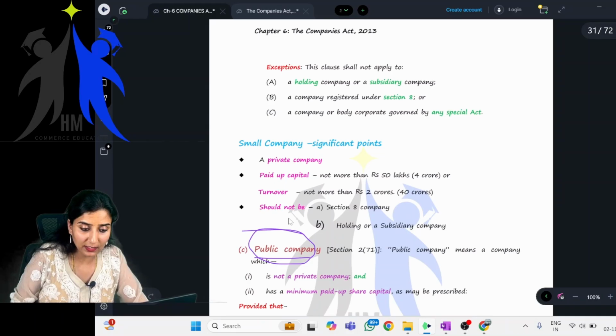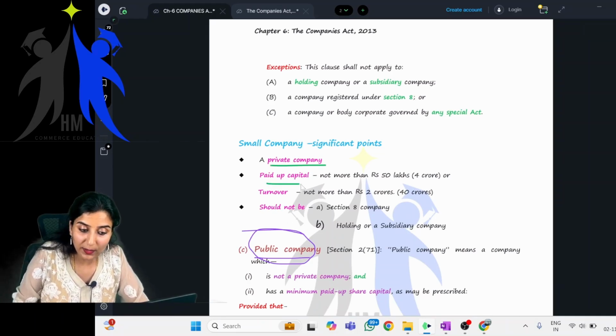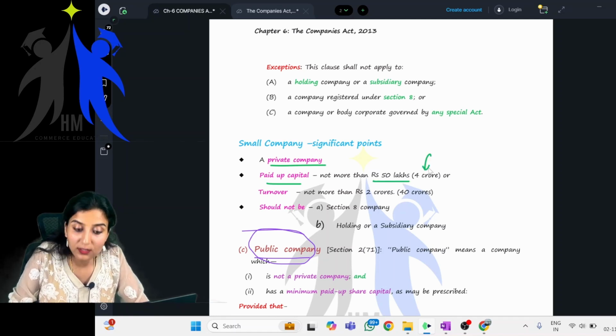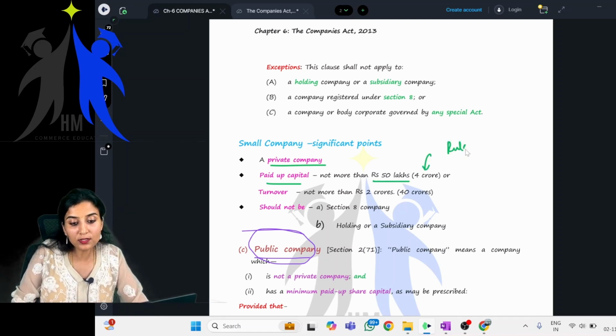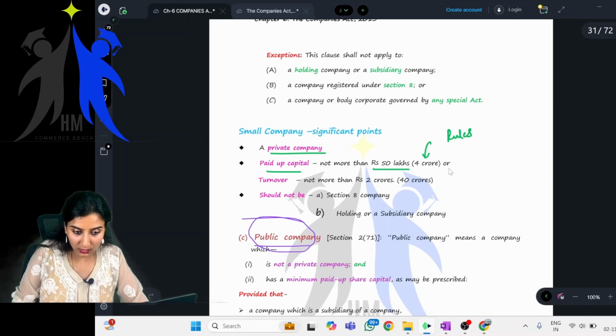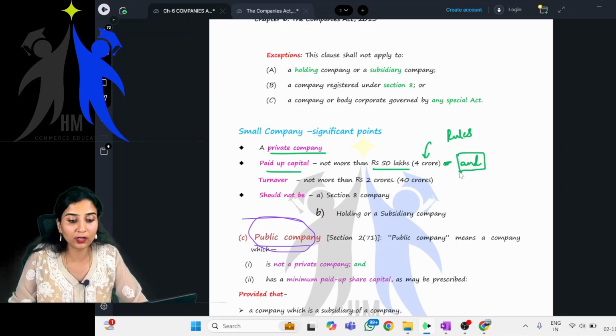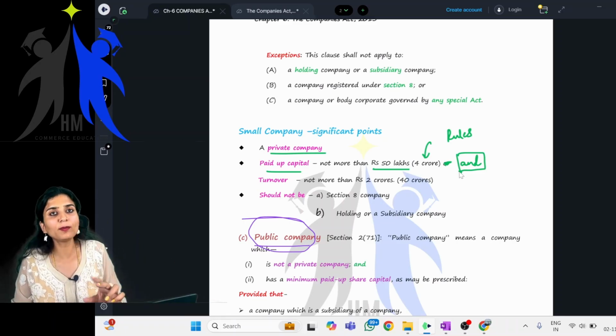Let's just read it here. Small company, significant points. A small company is a private company in which paid up share capital is not more than 50 lakh, which is given in the act. But as of now, it is 4 crore according to the rules. And sorry, children, this is not "or," this is "and." There is a hell of a lot of difference. You cannot use "or" and "and" to your wish. This is law. If it is "and," you have to use "and" only. If it is "or," you have to use "or" only, because "and" means you have to satisfy both the conditions, "or" means anyone.